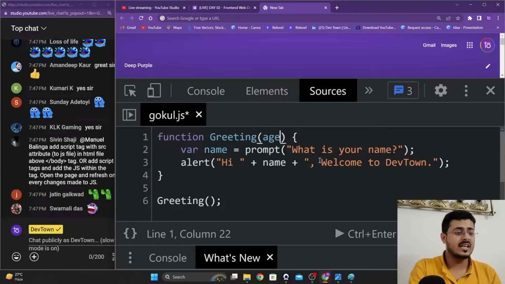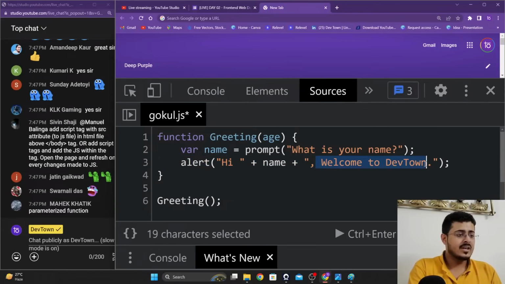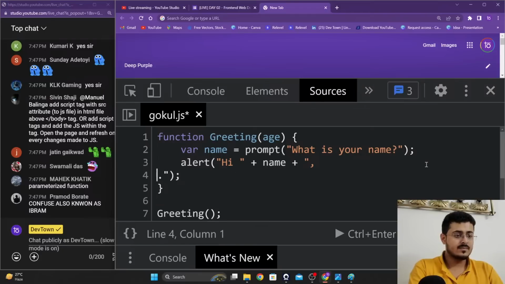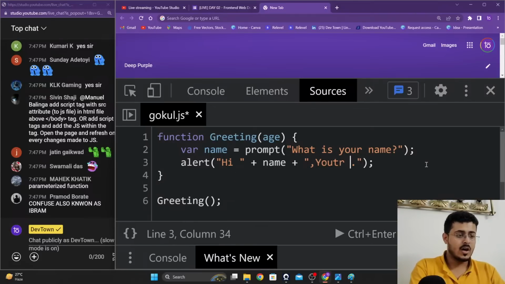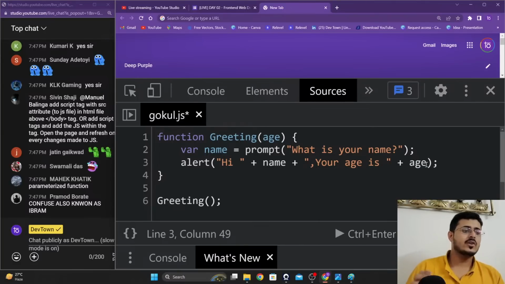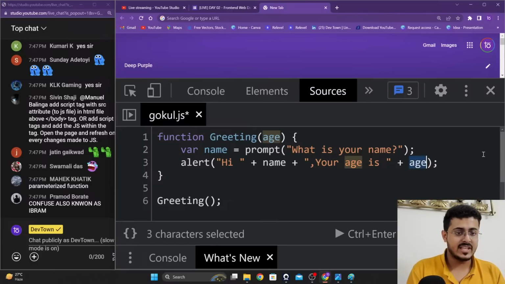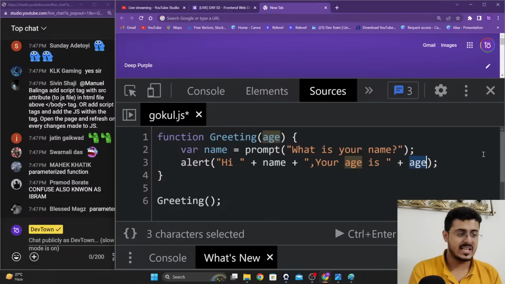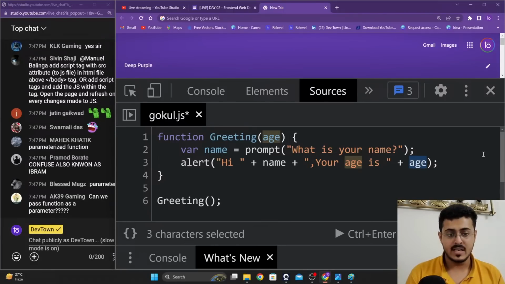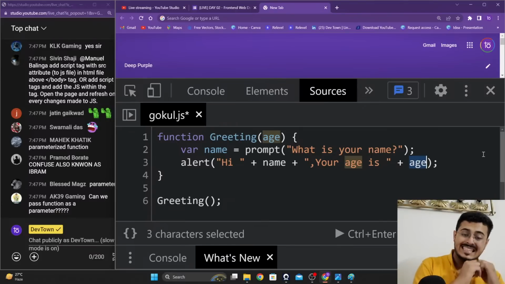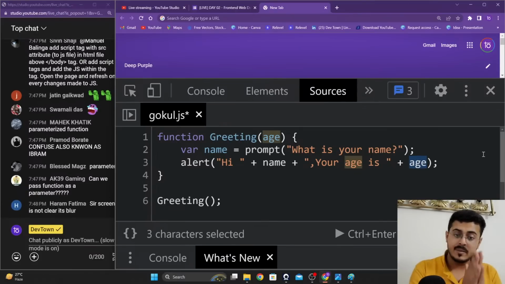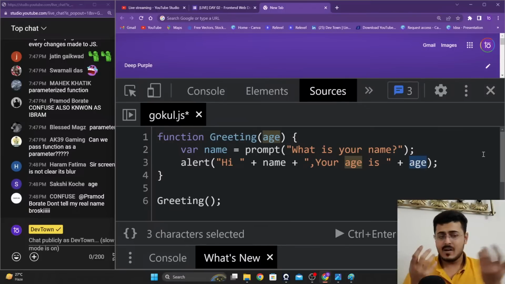For example, alert hi name, and then your age is, plus age. So you can use this age itself inside of the function. As you're able to see, the gift that will be provided can be used inside of the function itself. That gift will be used inside of the party however you like.